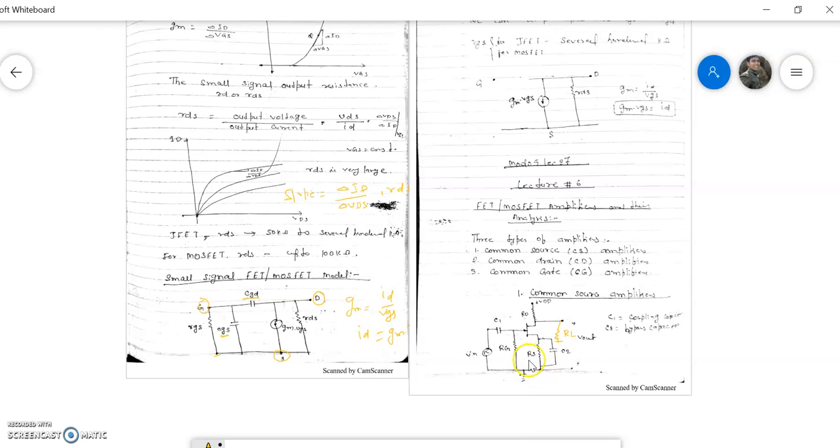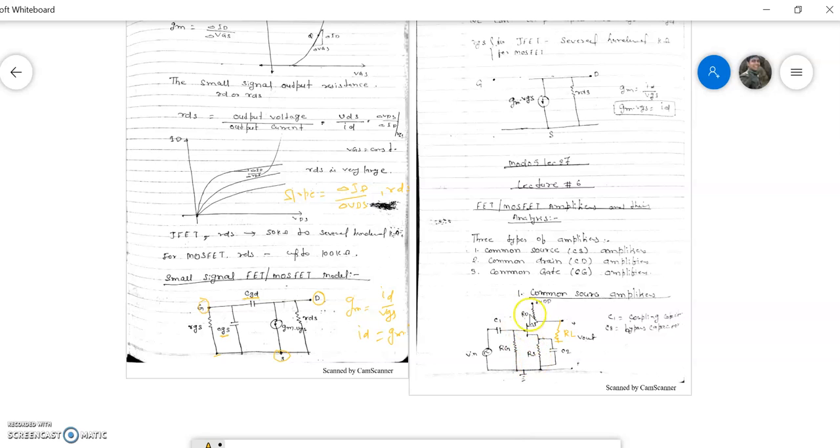This is RS, the source resistance, this is RG, the gate resistance, RD is the drain resistance. So this is the circuit diagram of the common source amplifier. Now we have to study the common source amplifier. What is the meaning of study? Means we first of all will draw the equivalent circuit diagram of this circuit diagram.